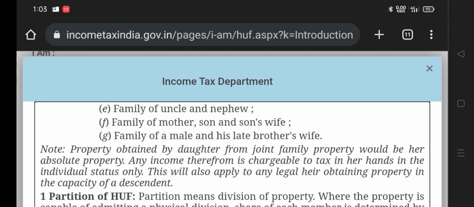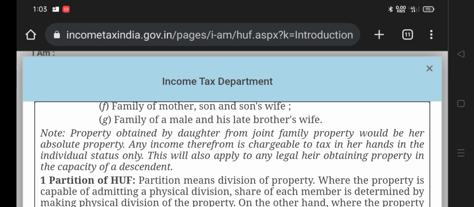Family of male and its late brother's wife. So then also the ancestor property income comes under HUF. The property obtained by a daughter from a joint family property would be her absolute property, as the income thereof is chargeable in the hands of her individual status only. This will apply in the legal heir obtaining property in the capacity of descendant.